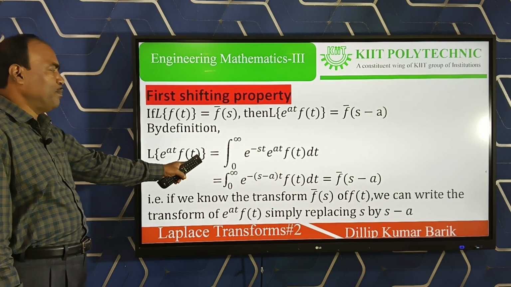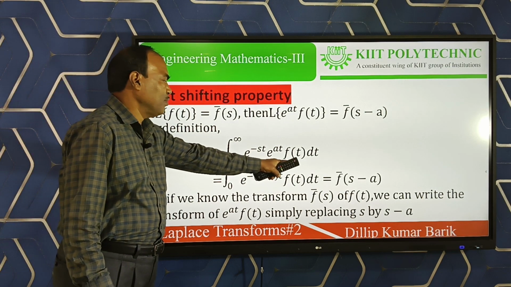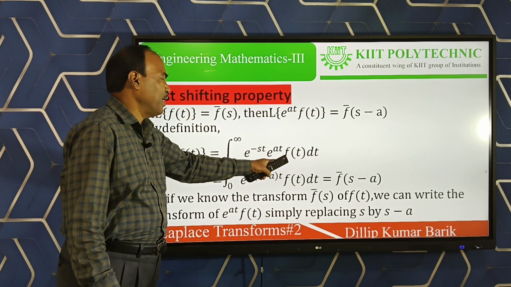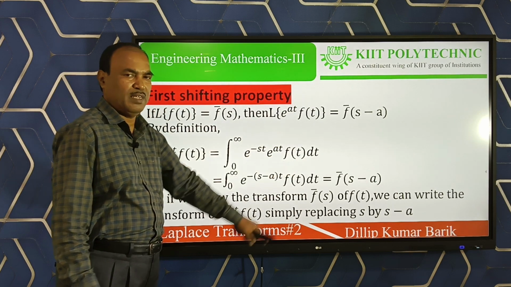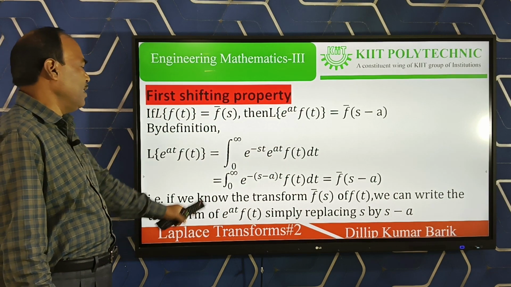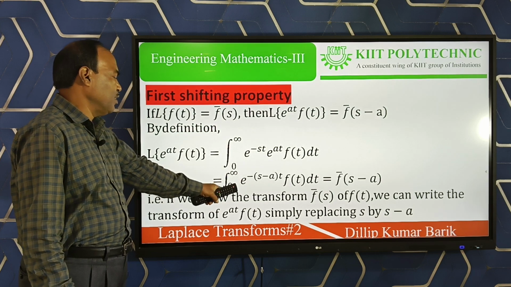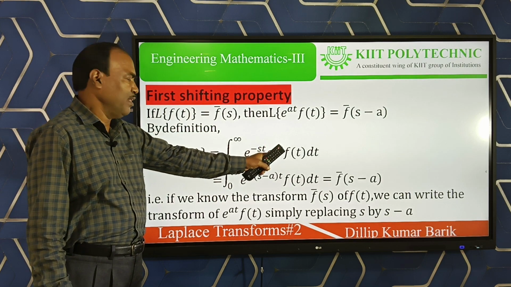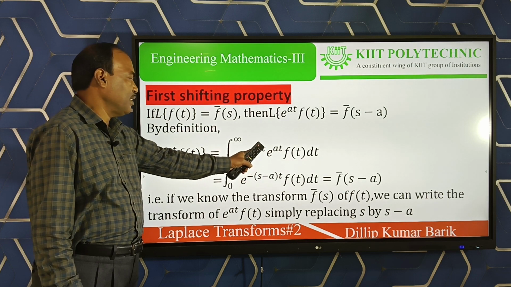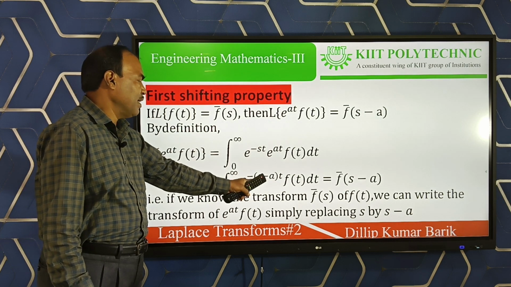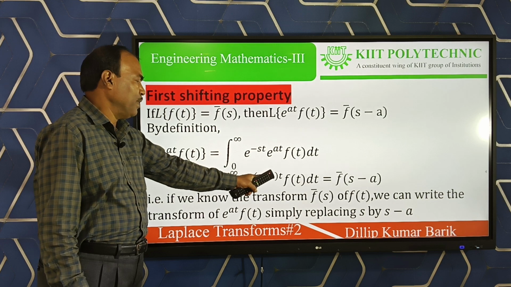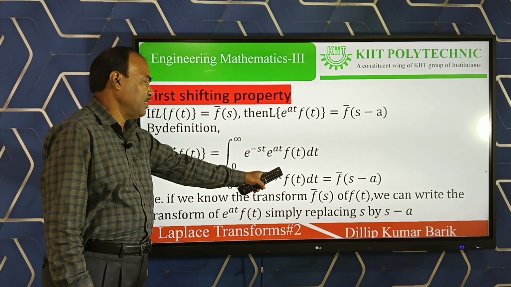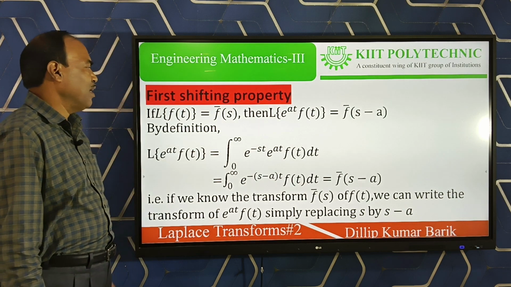It is e to the power at times f(t). So in place of f(t), I write e to the power at times f(t). Next simplification: since the bases are the same, the powers will be added, so e to the power minus st plus at, and taking minus common, this gives minus (s minus a)t f(t) dt.